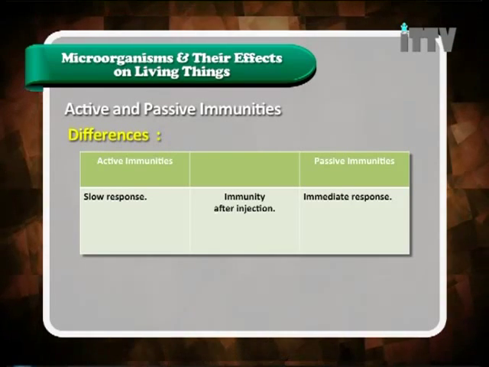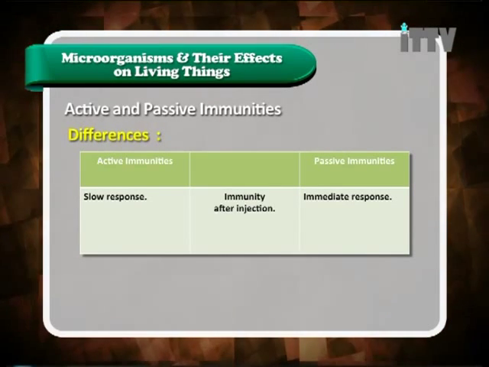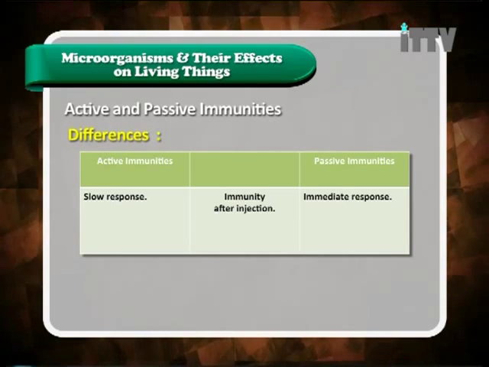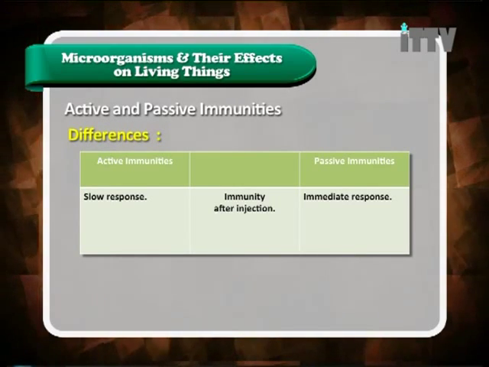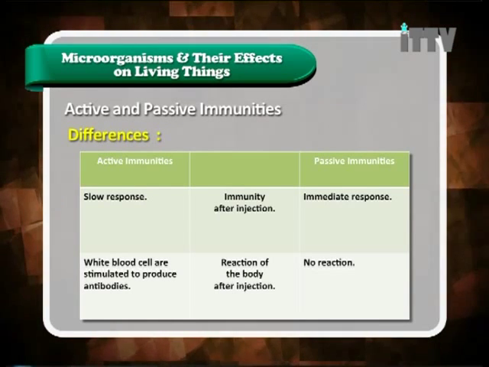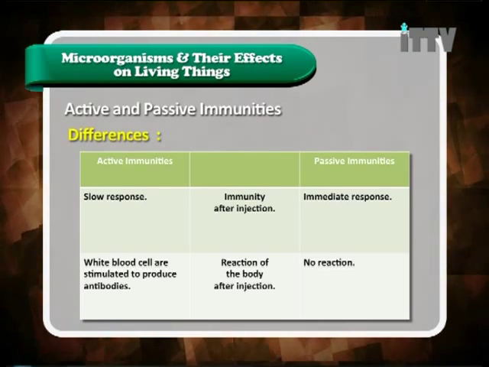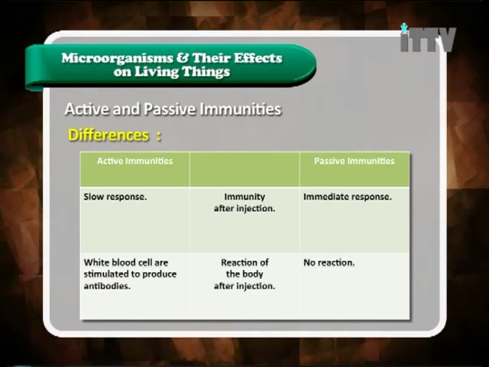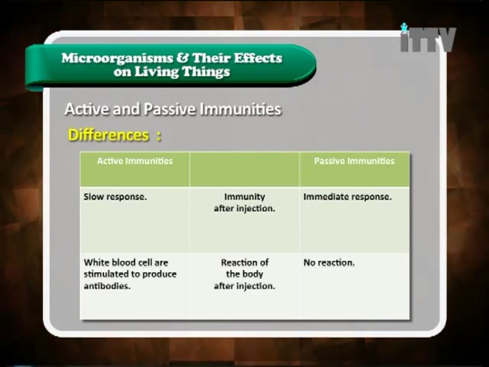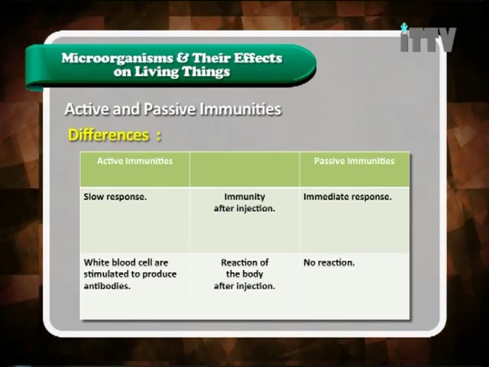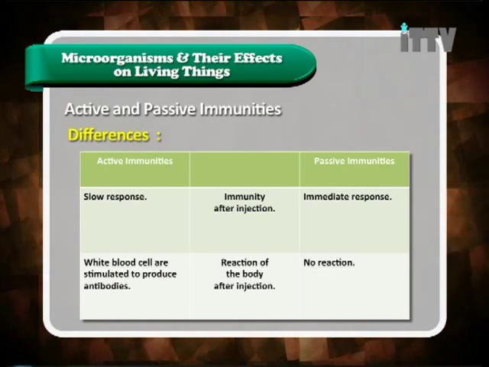Let's learn more. Immunity after injection for active immunity is a slow response, while for passive immunity it is an immediate response. As for the reaction of the body after injection, in active immunity white blood cells are stimulated to produce antibodies, while passive immunity has no reaction.